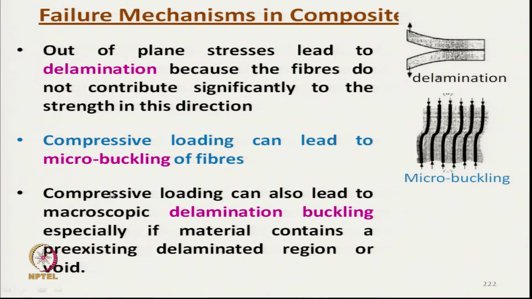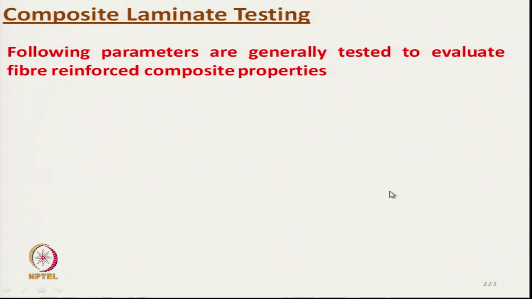Compressive load also leads to microscopic delamination buckling, especially if the material contains a pre-existing delamination region. So, in this zone there was some delamination. That is why due to compressive load this delamination buckling took place. These are the failure mechanisms.